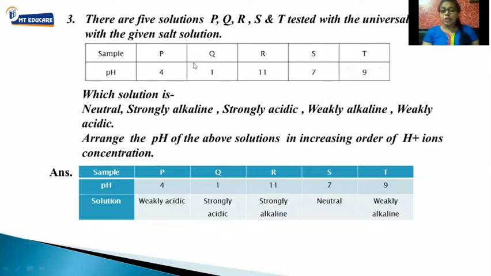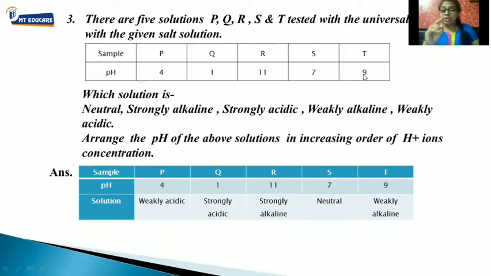Next solution is Q. It has pH 1, that is strongly acidic. Next is R, that is 11, which is more than 7, going towards the basic or the alkaline solution. So it will be strongly alkaline. S is 7. 7 is the neutral solution. And T is 9. 9 means more than 7, and it's closer to 7. That means it will be weakly alkaline, weakly basic in nature.